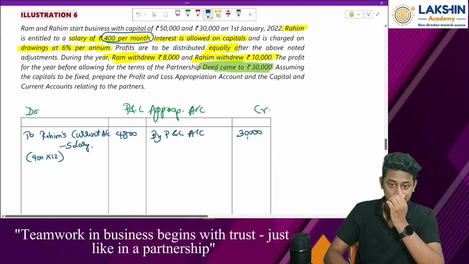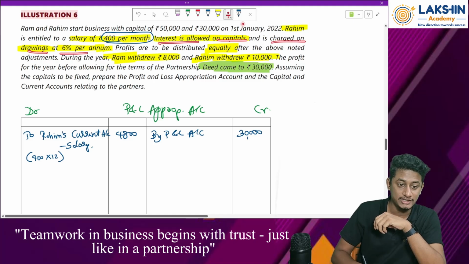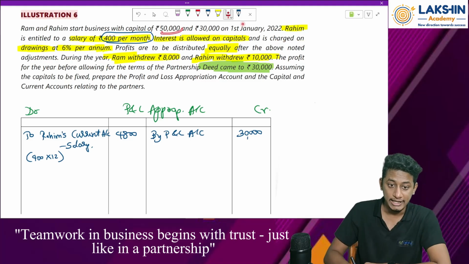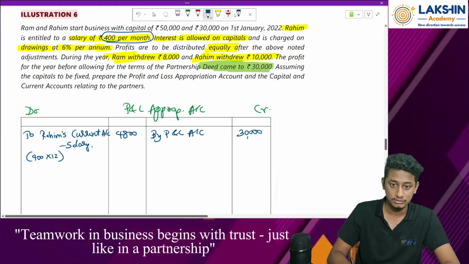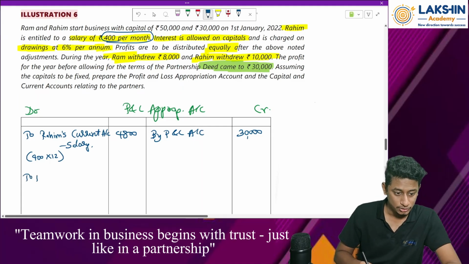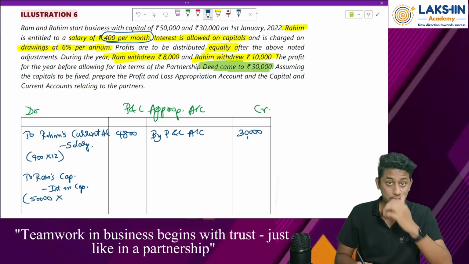Then interest is allowed on capitals and interest is charged on drawings at the rate of 6% per annum. First of all, interest on capital we will find out. To Ram's capital, this is my interest on capital. That will be 50,000, the opening capital, because closing capital value is not given to us.